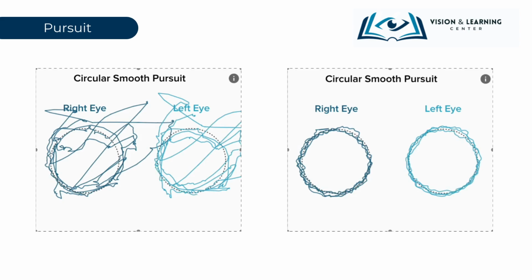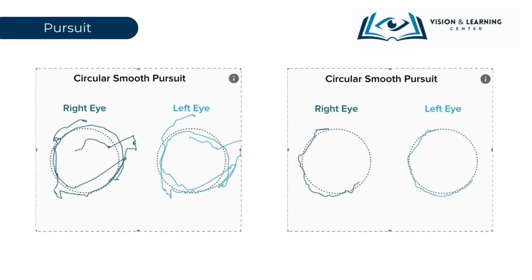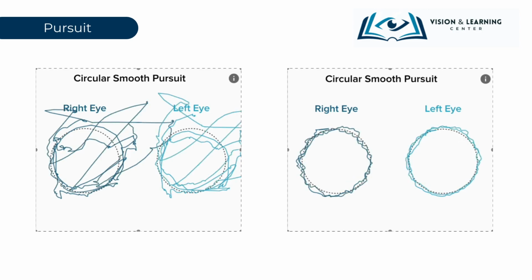Conversely, on the right, the tracker displays the hallmark of good pursuit eye movements. The line flows smoothly, closely shadowing the moving object with impressive precision. It's clear that the eyes remain steady, with the head and body staying still. The consistent speed of the tracking line showcases the individual's ability to effortlessly follow objects, maintain focus throughout without any signs of strain or discomfort.